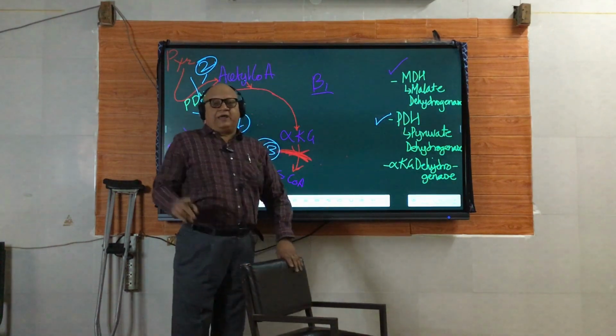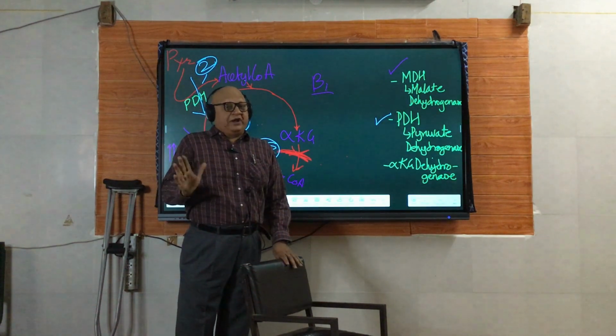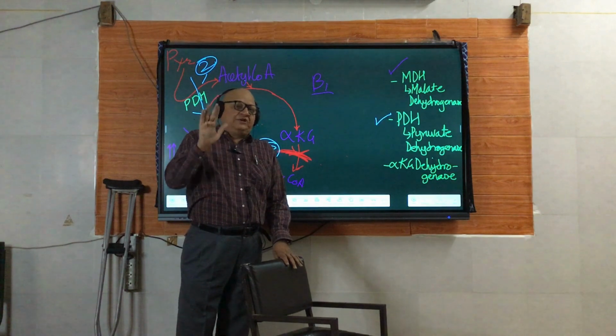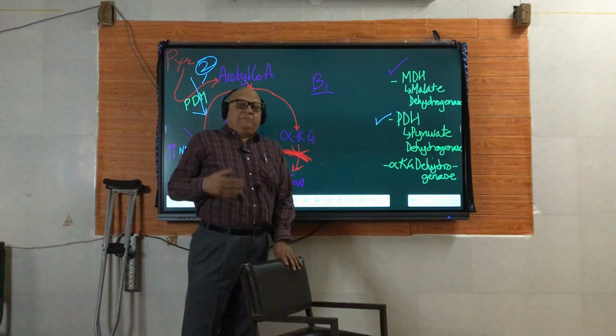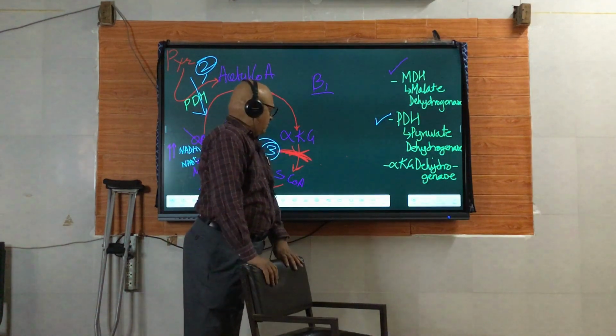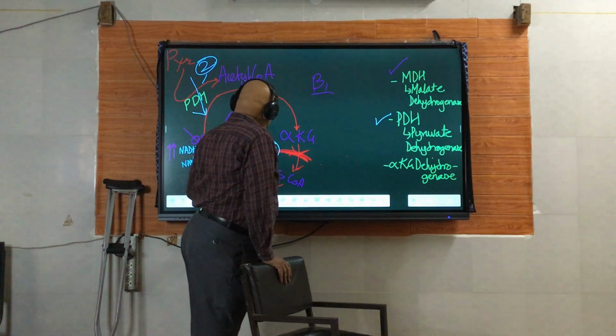And please remember, alcoholism is the most important cause of fatty liver in our country. And the incidence of cirrhosis is increasing manifold because of change in the cultural attributes of the society. It is no longer considered a taboo.